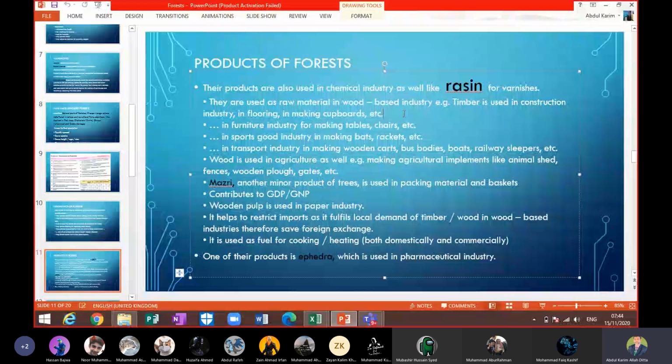It is also used as fuel for cooking, heating, both domestically and commercially, beta. And one of their products is ephedra, which is used in pharmaceutical industries, beta. So in medicine companies, one of the products they have is ephedra, that is also obtained from the forest. So they are some of the products which we obtain from the forest, beta.